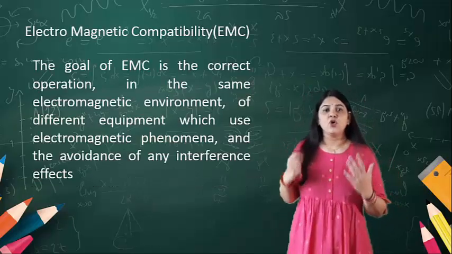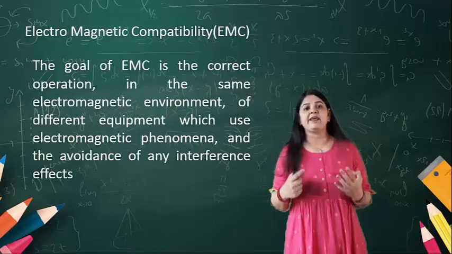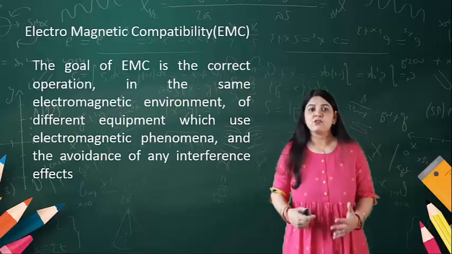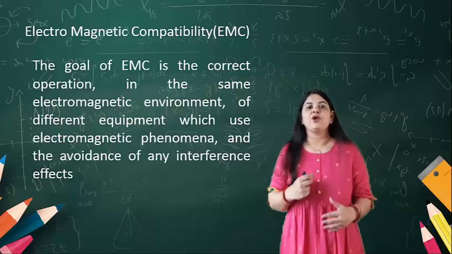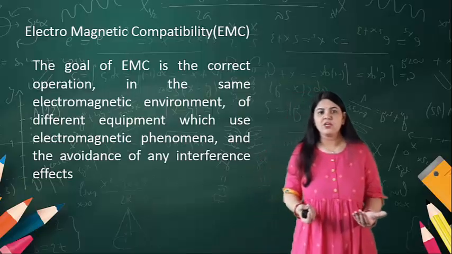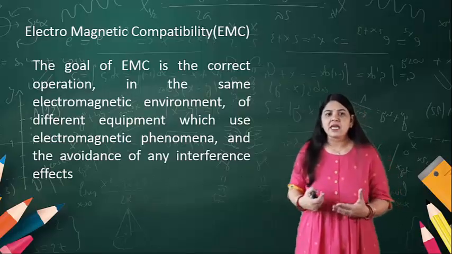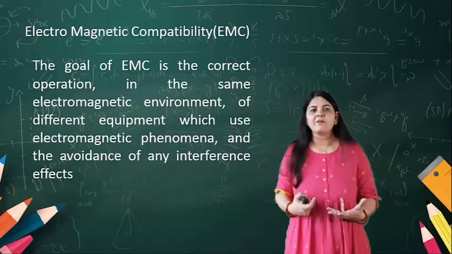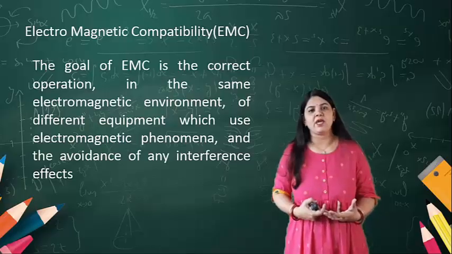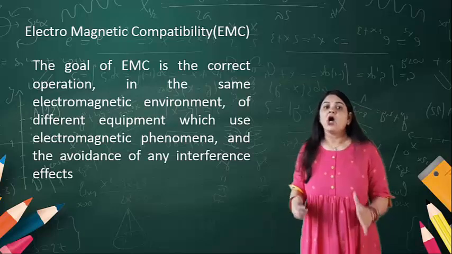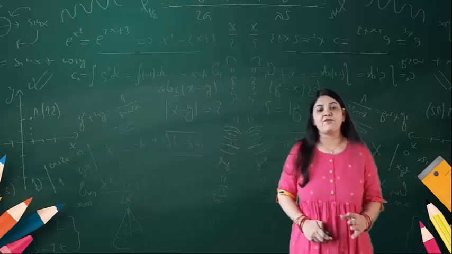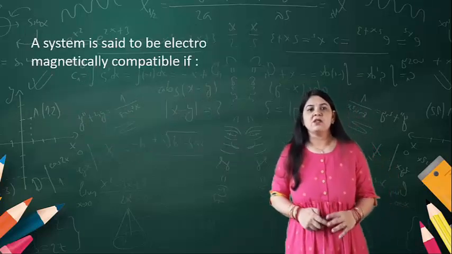The goal of electromagnetic compatibility is to correct the operation of the circuit in the same electromagnetic environment as other equipment, and to avoid interference effects.